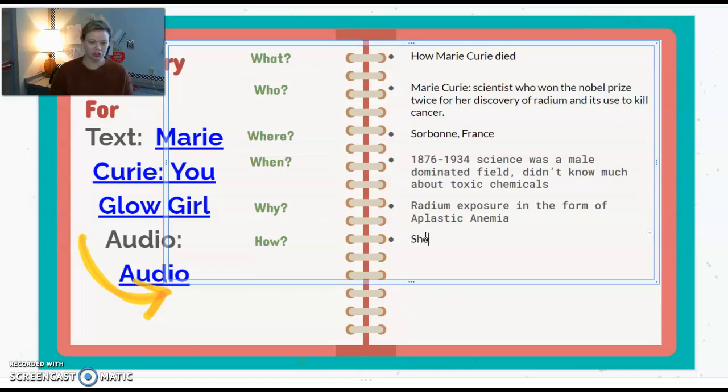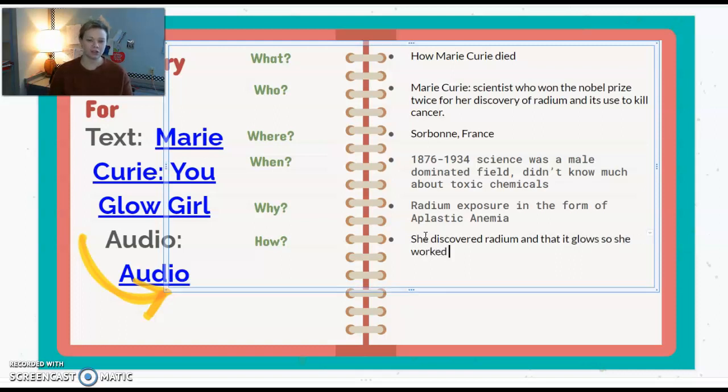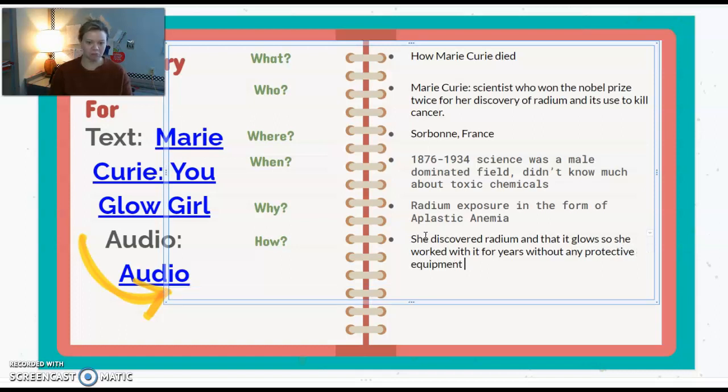Well, she discovered radium and that it glows. So she worked with it for years without any protective equipment until it eventually killed her.